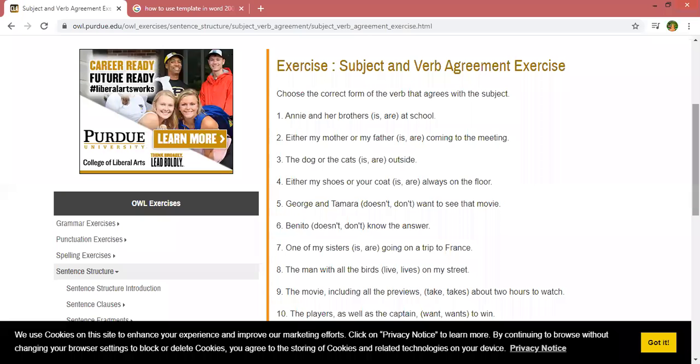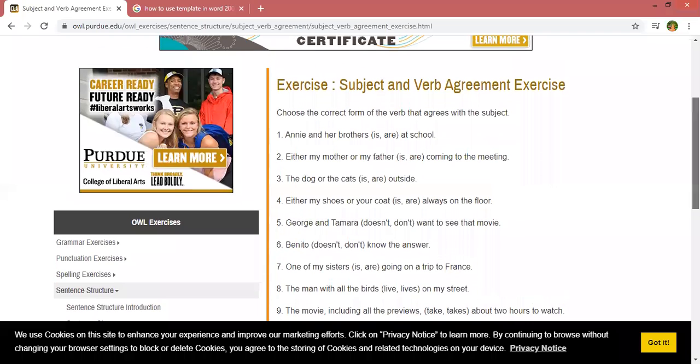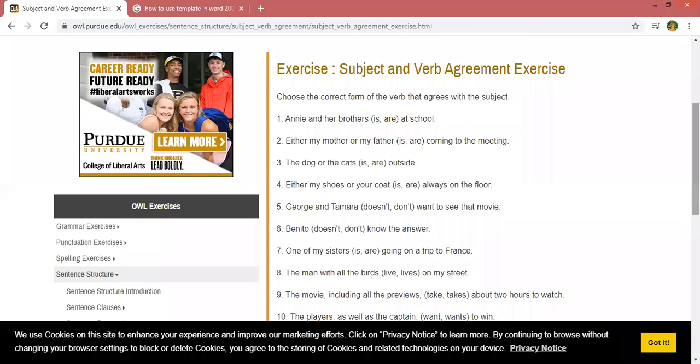So I'm going to share the screen in front of you so that you can see the test and the questions, and then you have to write down the answers by giving the numbers, or you can just put a tick mark on the answer to that question. I will explain each and everything further. So this is the online test related to subject verb agreement.